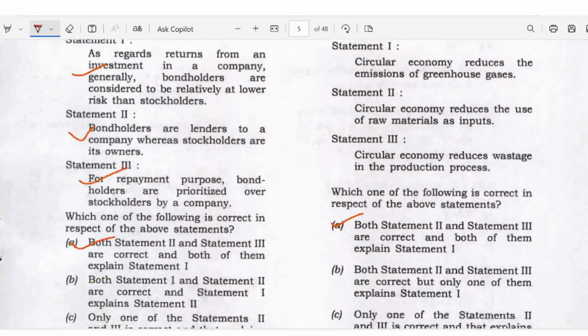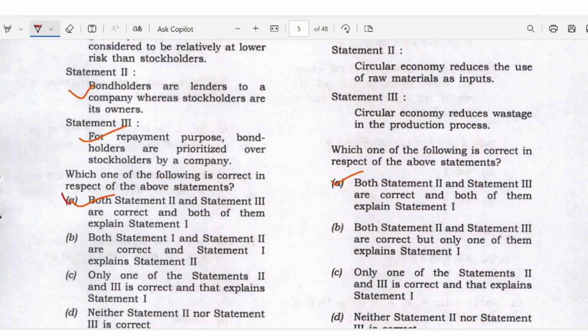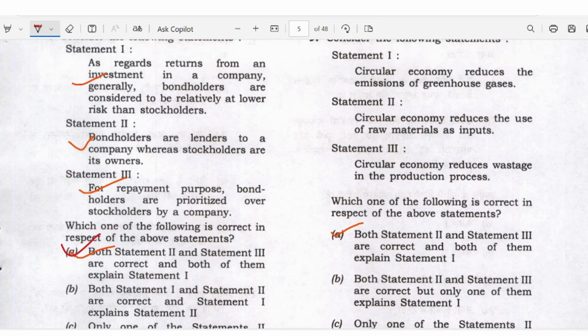All the statements are correct, right? So the answer is here. Here both statement 1 and 3 are correct. Sorry, not all the statements. Statement 2 and 3 are correct. Okay, so the answer is A here.